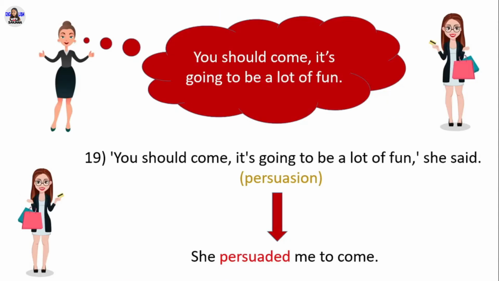"You should come. It's going to be a lot of fun," she said. In direct speech, it's a persuasion, so you can use persuaded as the reporting verb. In reported speech, she persuaded me to come.